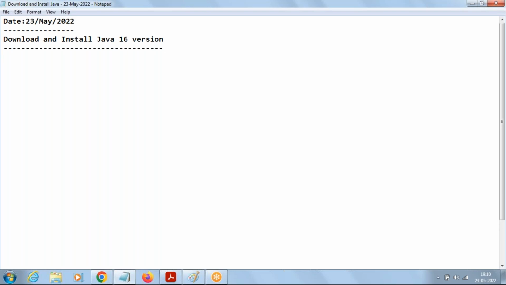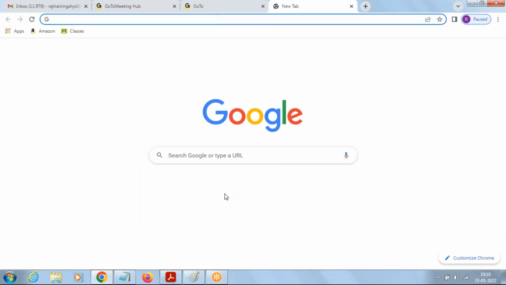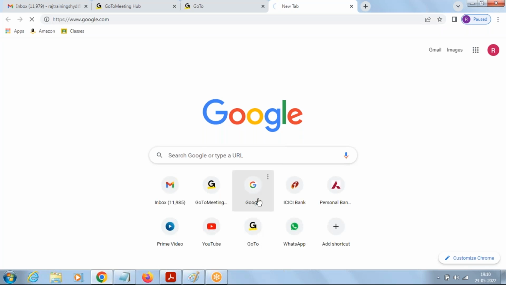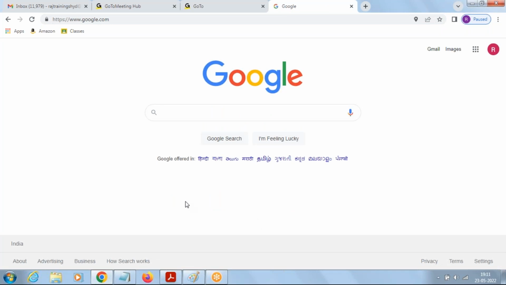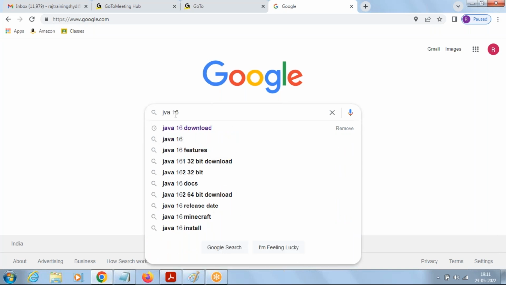To download and install, just go to a search engine like Google and you can say Java 16 download. Let me show this. Open a search engine like Google. You need not do anything from your end. Just observe whatever I'm doing. Once the class is done, I'll be sharing the document and recording with you. Based on that, you can do it from your end. So just search here for Java 16 download.